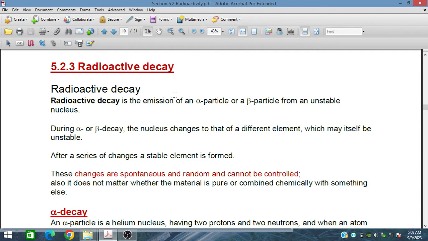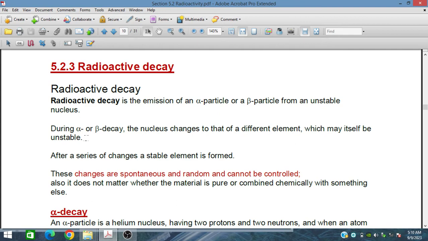Radioactive decay is the emission of alpha, beta, and gamma radiation from an unstable nucleus. When alpha or beta decay occurs, the nucleus changes to that of a different element, which may itself be unstable.